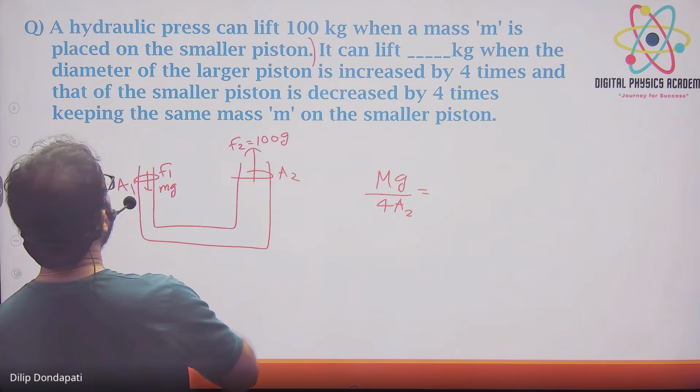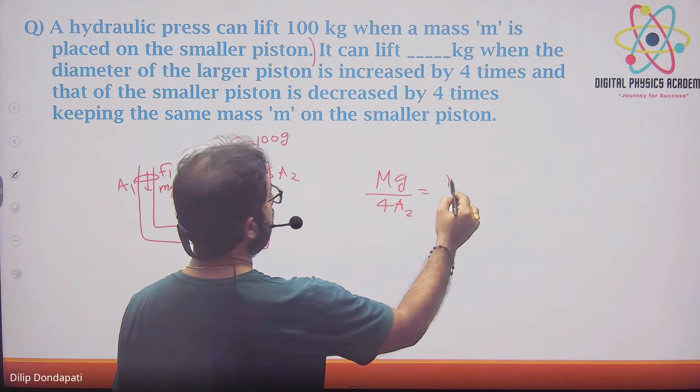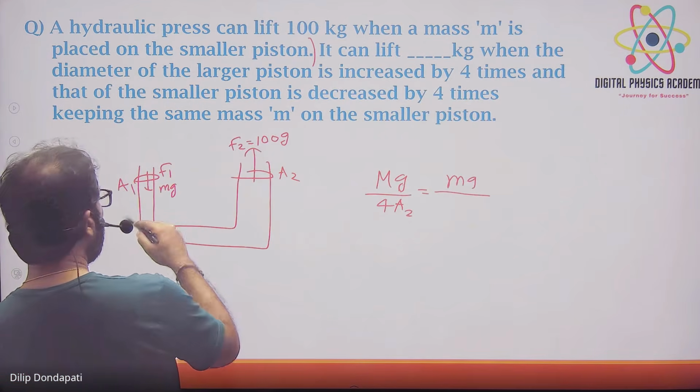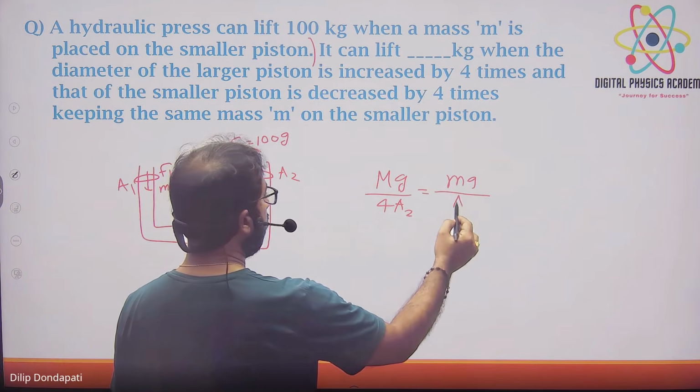So again smaller piston का mg by, it is decreased by 4 times, मतलब इससे कम कर दिया. So it is A1 by 16, right?